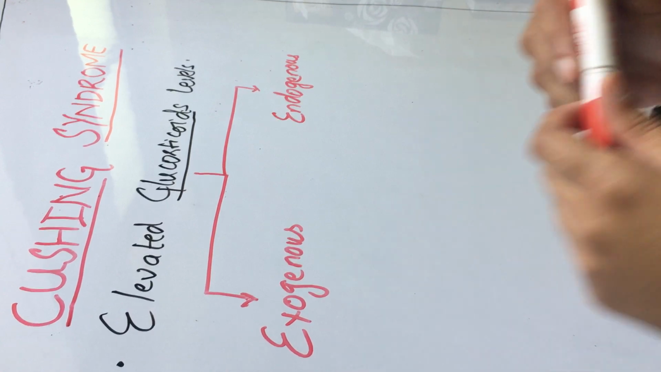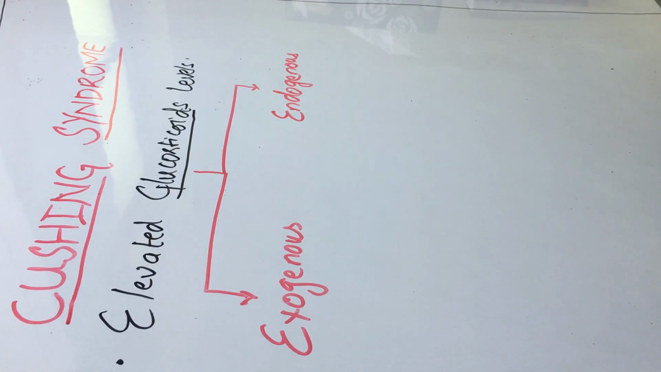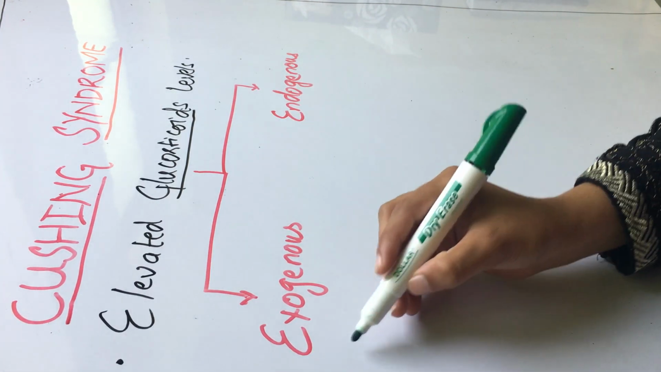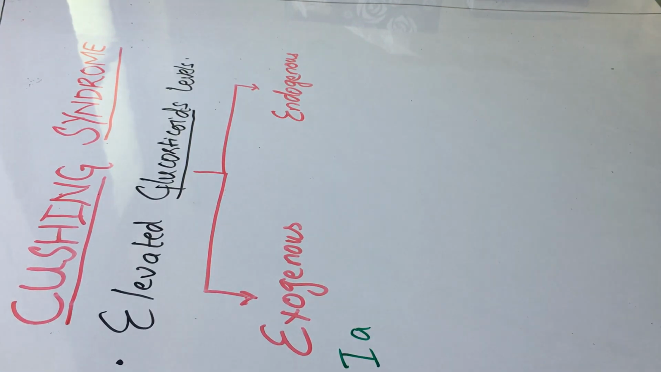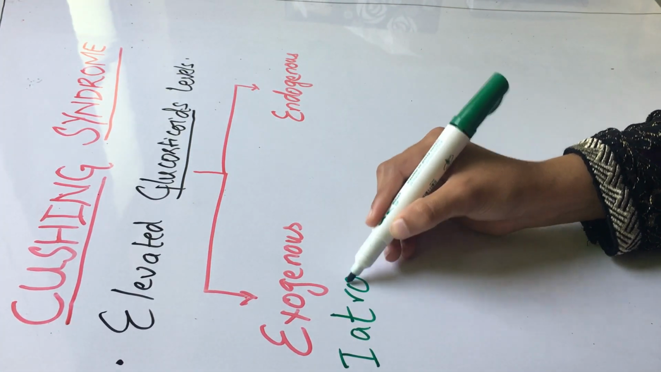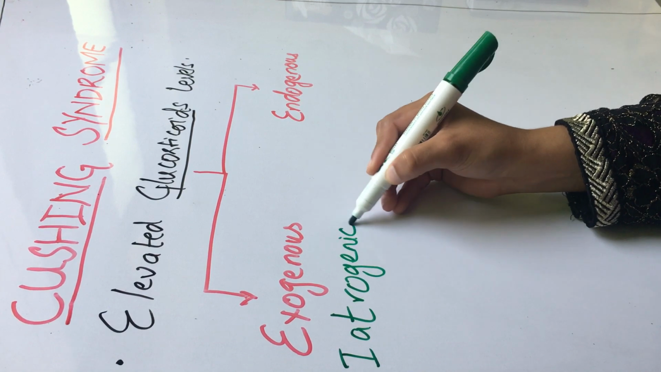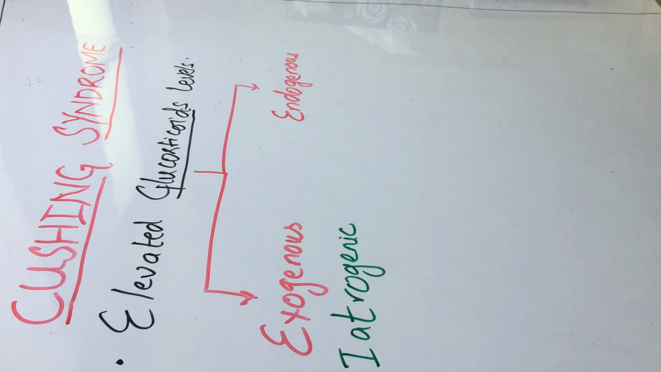Exogenous means that for any other ailment, your doctor prescribes you glucocorticoids because they are anti-inflammatory, and in various conditions your immune system is hyperactive and you need glucocorticoids as a drug of choice. In that case, when you give glucocorticoids exogenously, as a side effect you may develop Cushing syndrome, and this kind is known as iatrogenic Cushing syndrome. Why is it called iatrogenic? Because it is due to the medicines, that is, glucocorticoids.